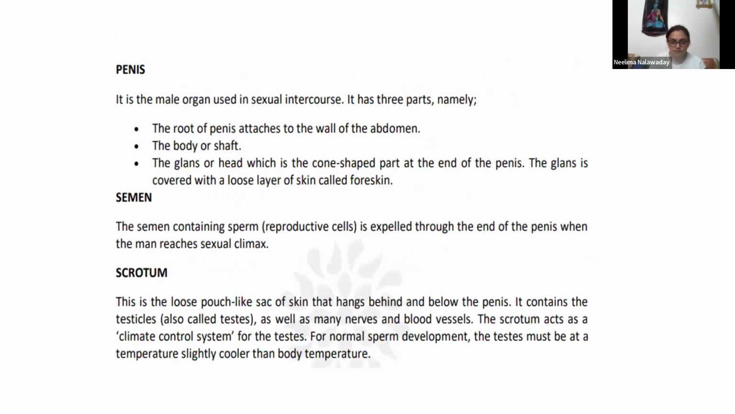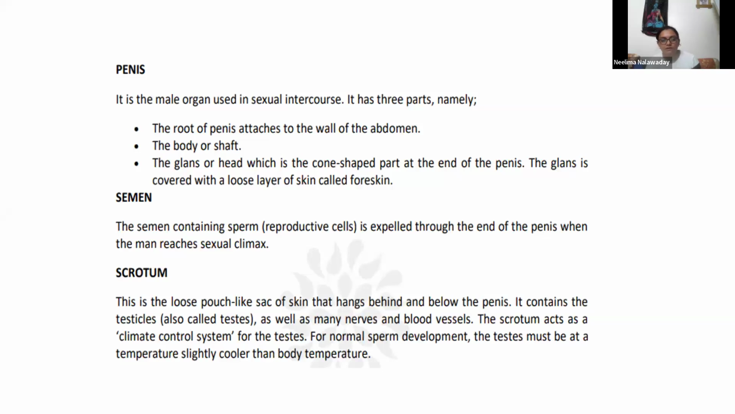Parts of the male reproductive system. Penis. It is the male organ used in sexual intercourse. It has three parts: the root attached to the wall of the abdomen, the body or shaft, and the glans or head, which is the cone-shaped part at the end of the penis. The glans is covered with a loose layer of skin called foreskin. Semen, the fluid containing sperms or reproductive cells, is expelled through the end of the penis when the man reaches sexual climax. So that is the function of semen and penis.